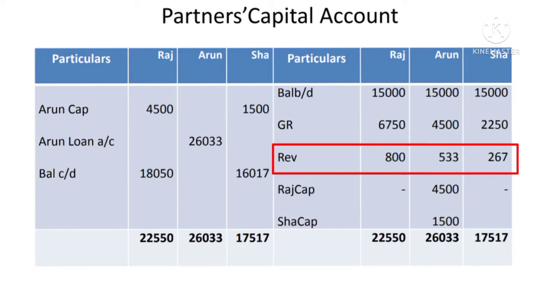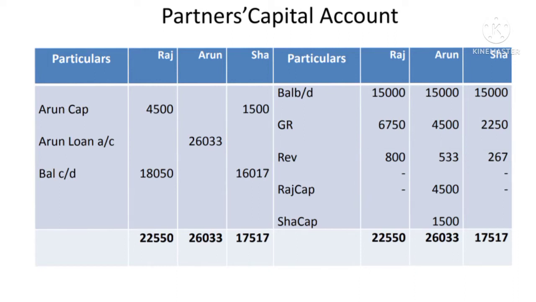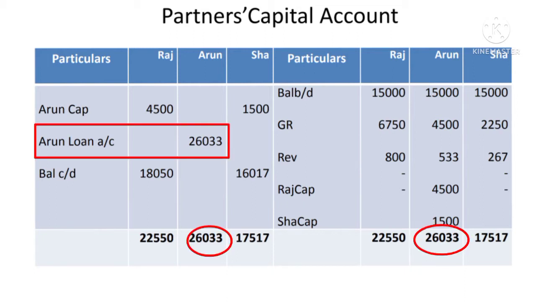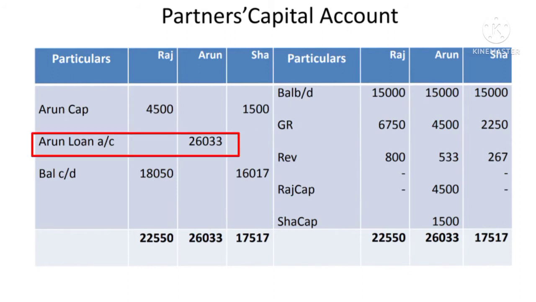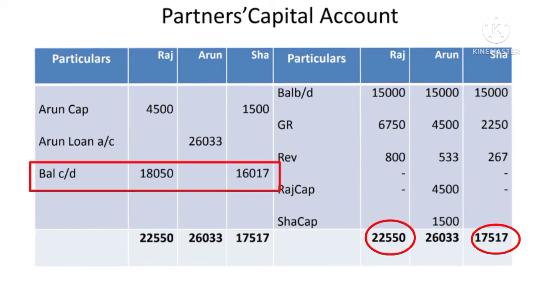So now Arun is retired. First his account should be settled. So total of his account on the credit side comes to 26,033. Record on both the side, find out the difference, and that difference should be transferred to his loan account. So Arun's loan account 26,033, and the remaining partners capital accounts are closed. The total of the credit side would be 22,550 in case of Raju, and 17,570 in case of Shambhu. Record on both the side, find out the difference.